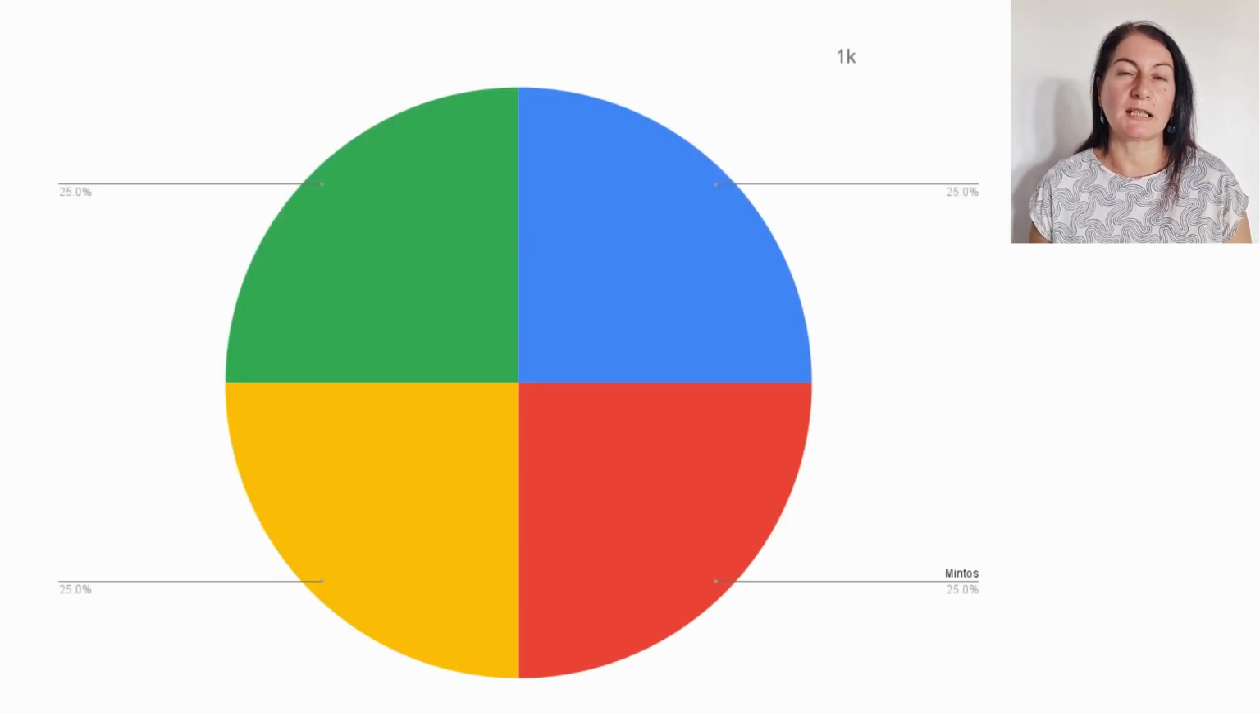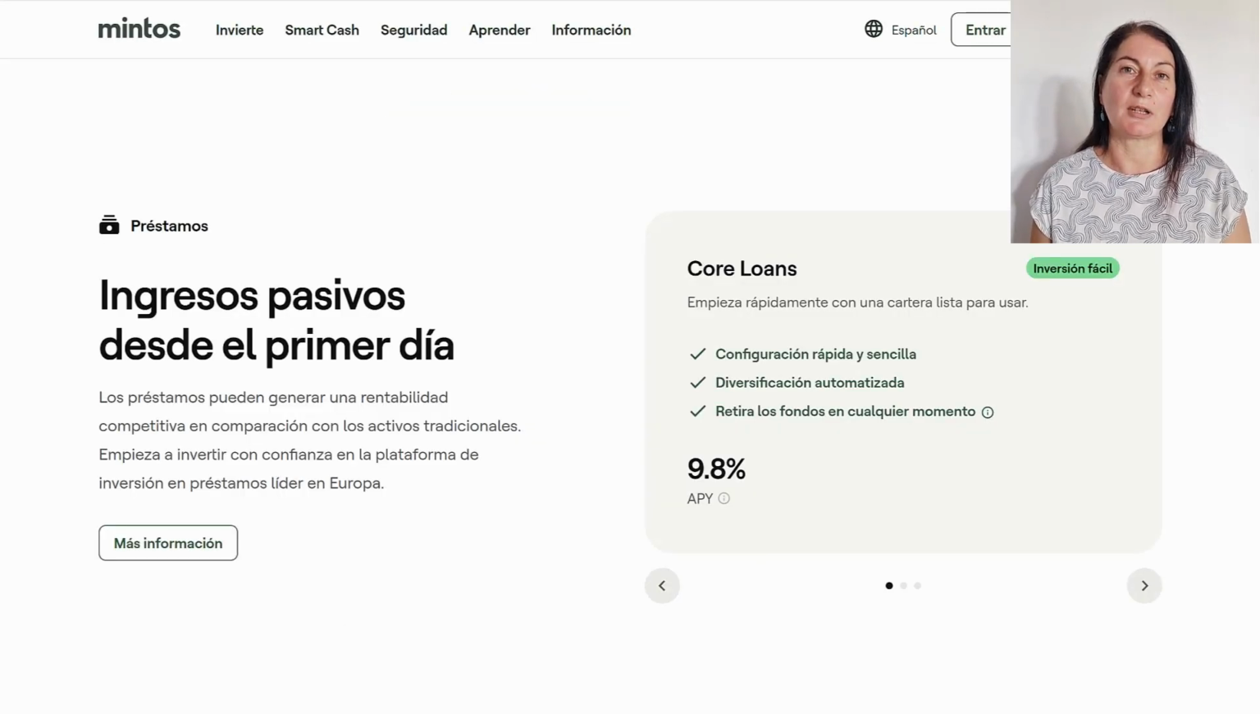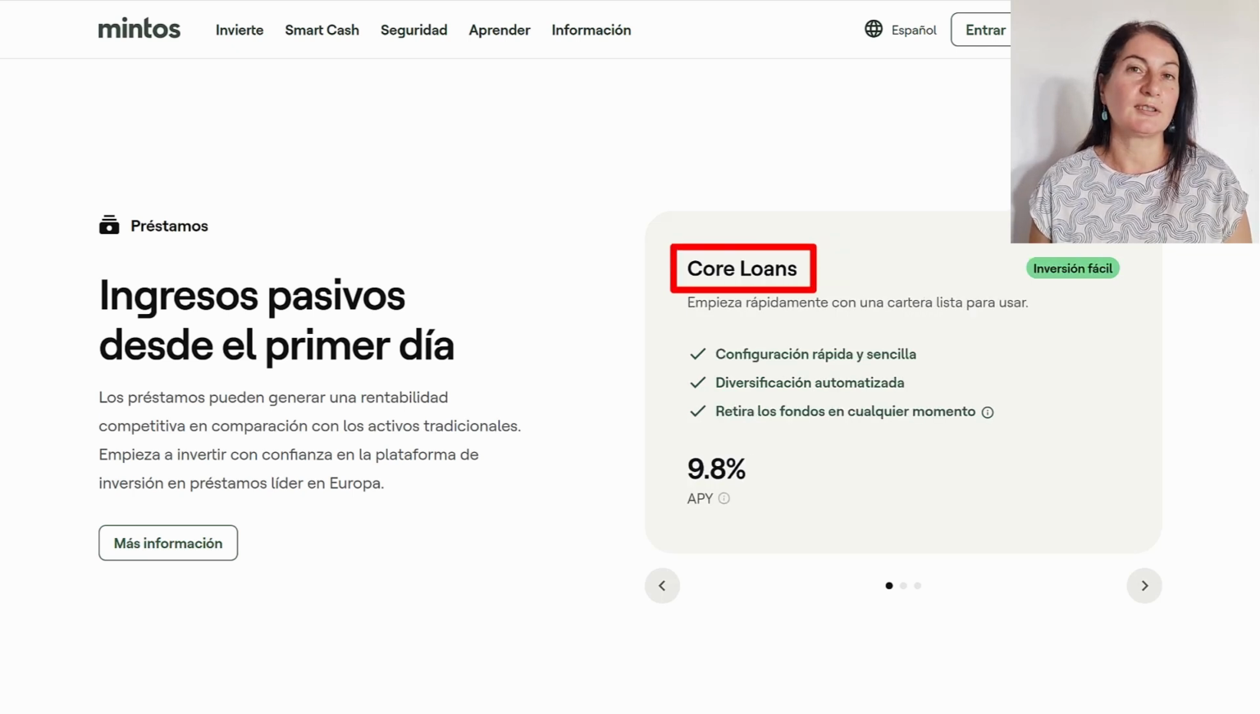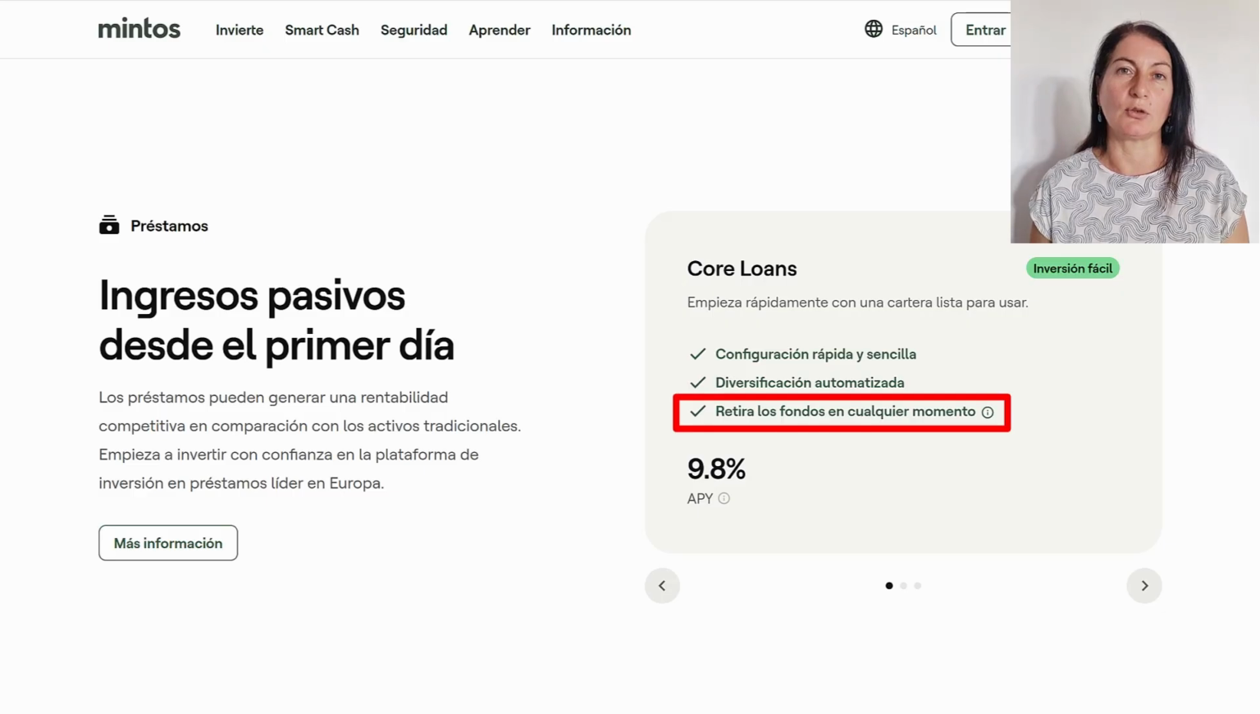But here what we're going to deal with right now is investing an amount from this 1,000 euro portfolio in Mintos, and what I would do is diversify 25% of the portfolio. I would invest 250 euros in Mintos in one of the predefined portfolios, either the core loans or the custom loans. With core loans, we can simply decide the amount we want to invest, enter the amount, and it will be investing that amount. We won't have to do absolutely anything, and we can withdraw the money at any time.